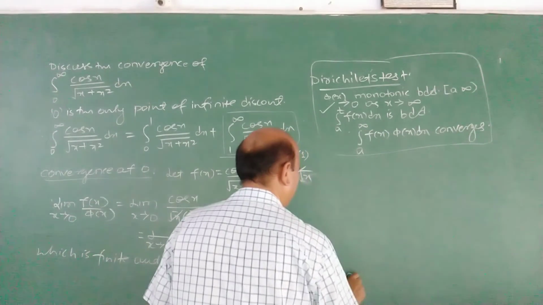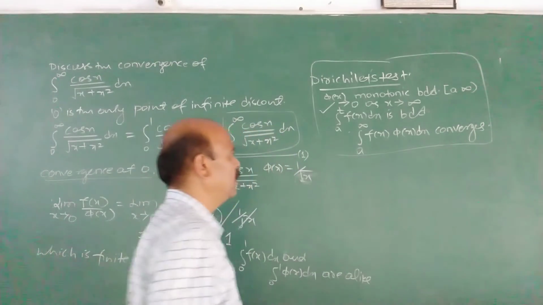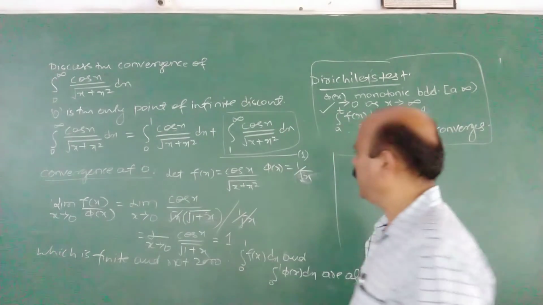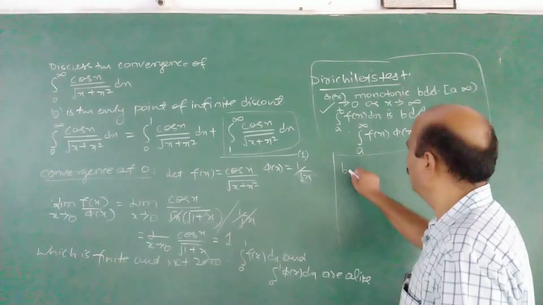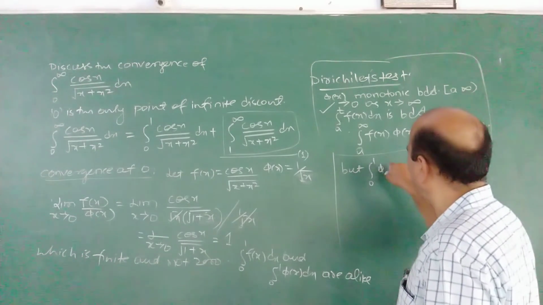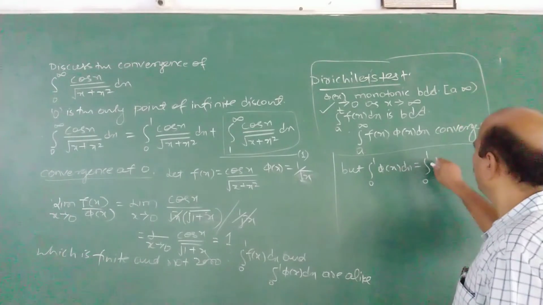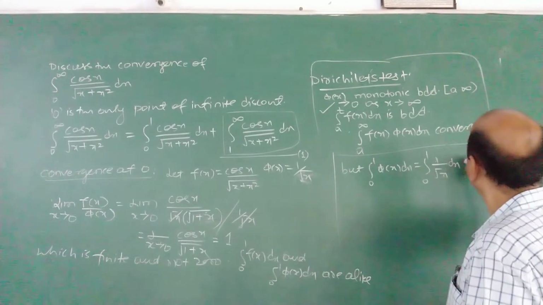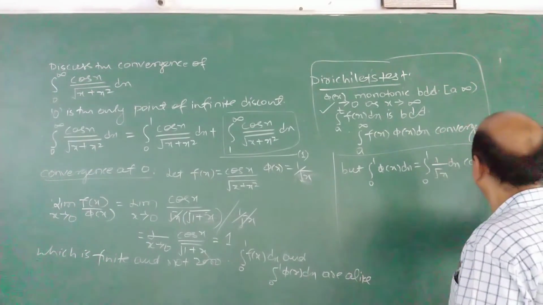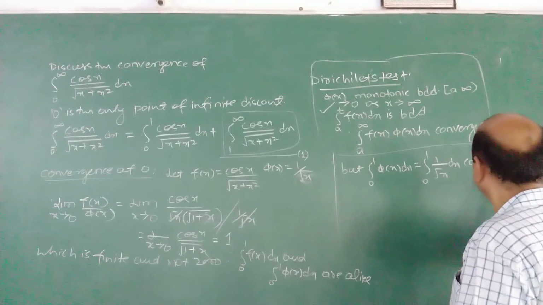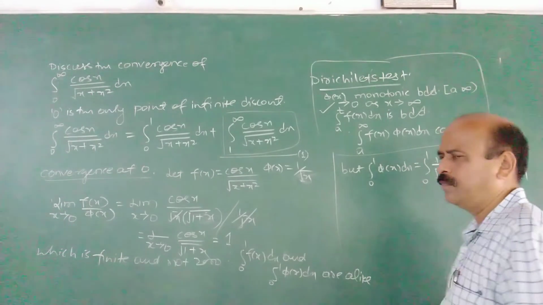But we know the nature of phi(x) here. Integral 0 to 1 phi(x) is integral 0 to 1 of 1 upon root x dx, which converges. Why does it converge? The reason is simply n is half, less than 1.